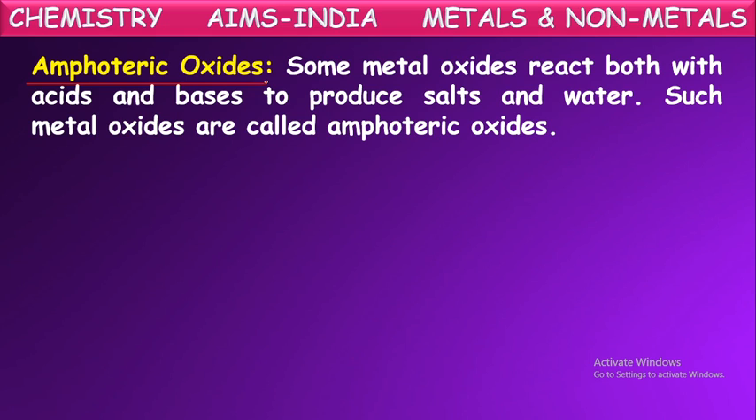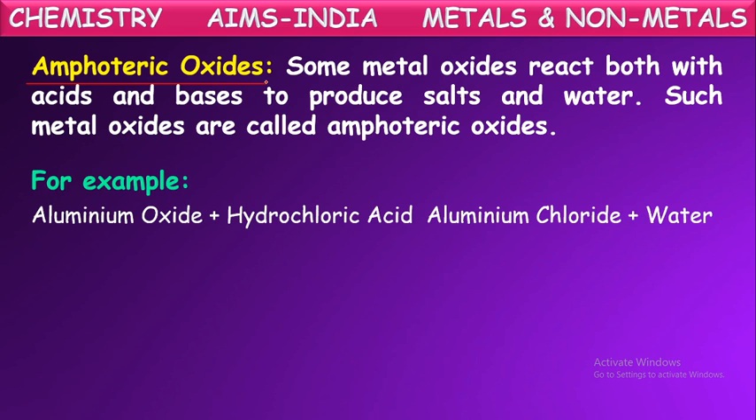Those metal oxides which can show both basic and acidic properties are called amphoteric oxides. For example, aluminium oxide, zinc oxide, these metal oxides can show both acidic properties and basic properties. The property will change based upon the chemical it is combining with. Suppose you see aluminium oxide on reaction with hydrochloric acid, we know hydrochloric acid is one of the strong acids. So when these metal oxides react with strong acids, they behave like a base. So in this case, it acts as a base.